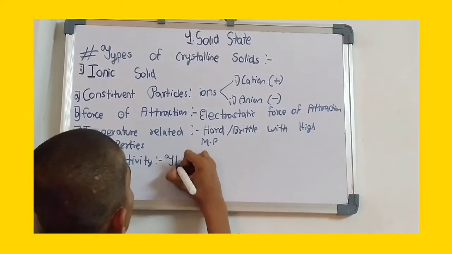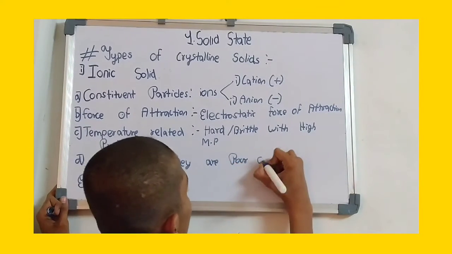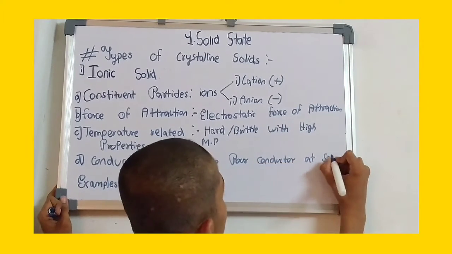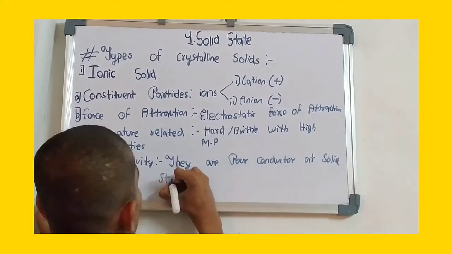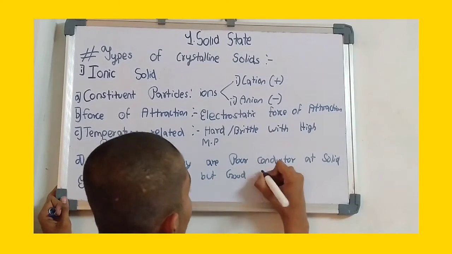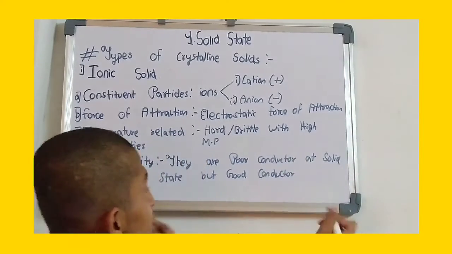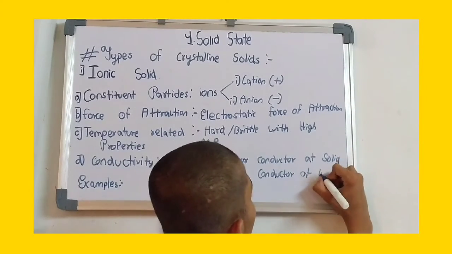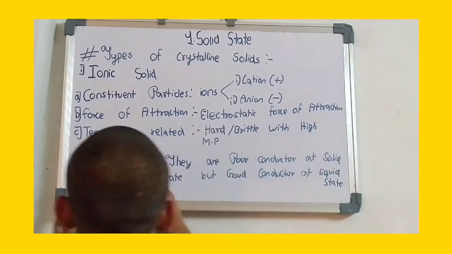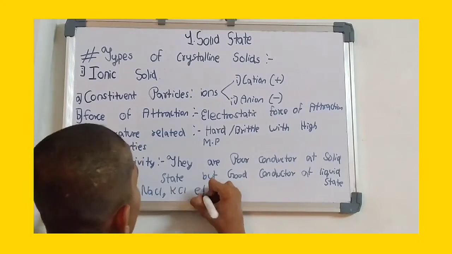They are poor conductors of electricity at solid state, but they become good conductors at liquid state, when they are dissolved into liquid. Examples are NaCl, KCl, etc.